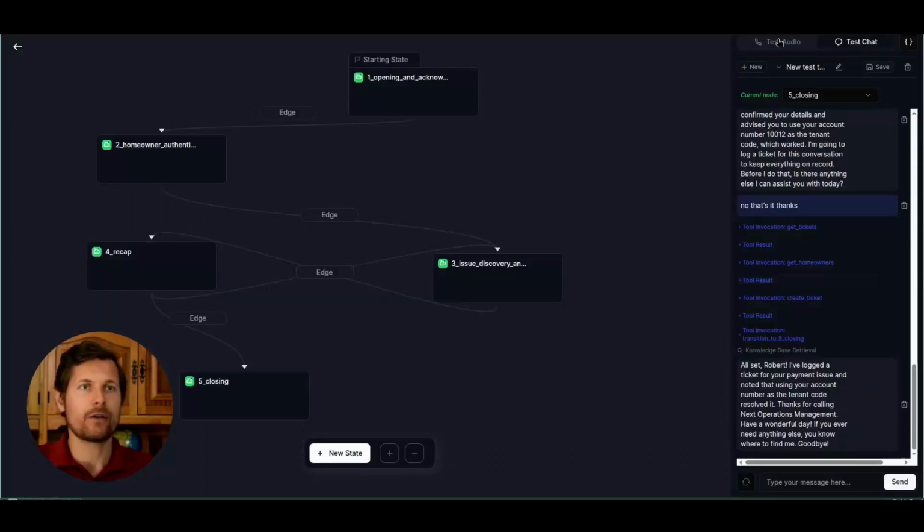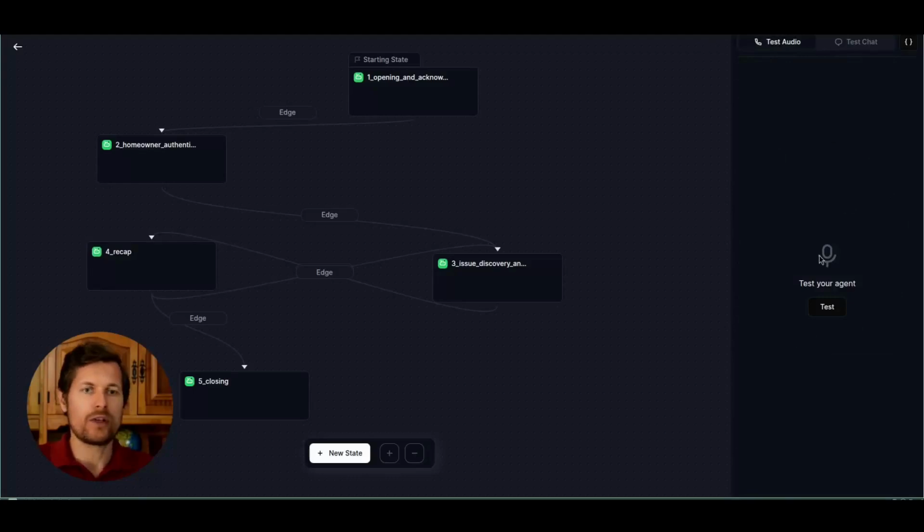resolve the issue. Now I can also test this via test audio, which is nothing else than the demo that I showed you in the beginning, but I can test it before I connect numbers. So just for the sake of demo, look, this is what's happening.